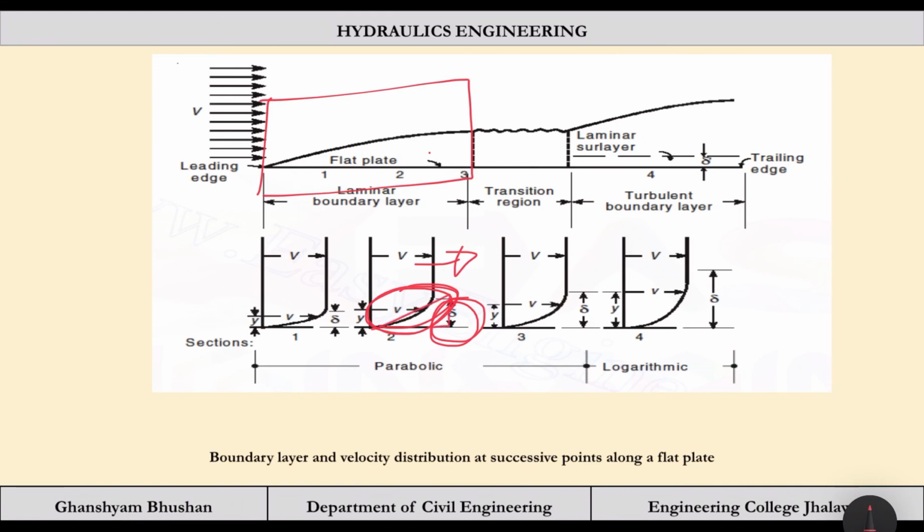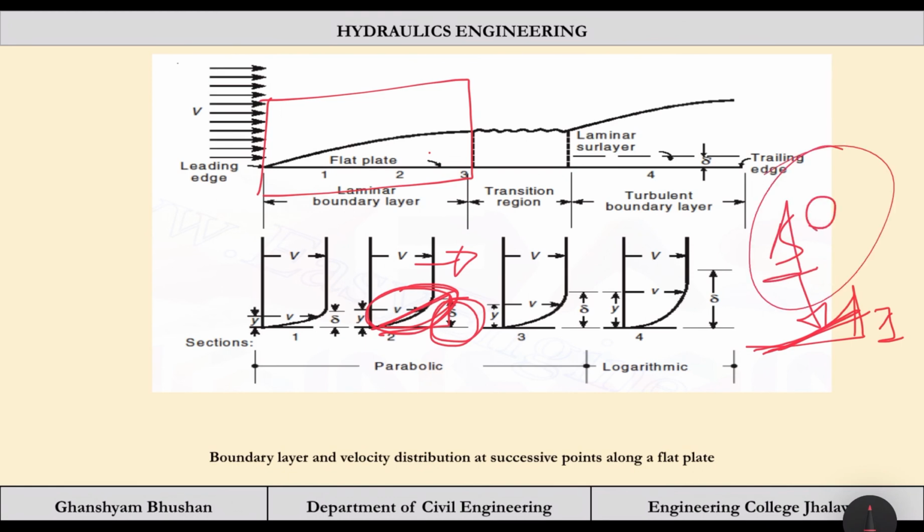So this parabola, for a very small height, can be treated as a straight line, a first-degree curve instead of a second-degree curve, without significant error. We can say that this variation is straight, and we are going to use this very extensively, and it is a very important assumption in the boundary layer concept.